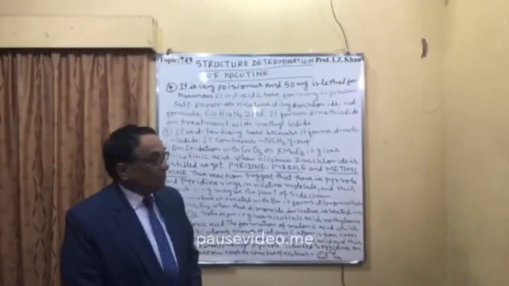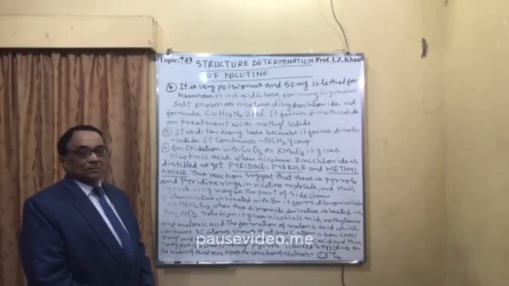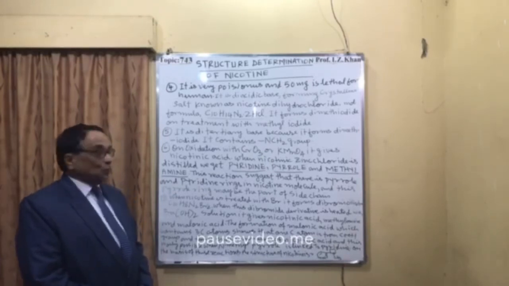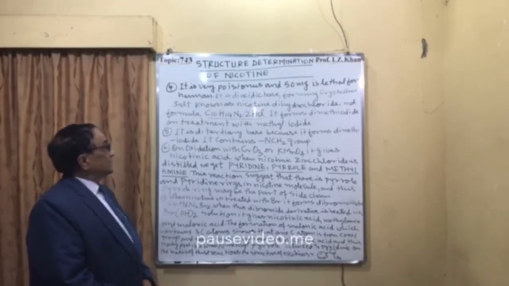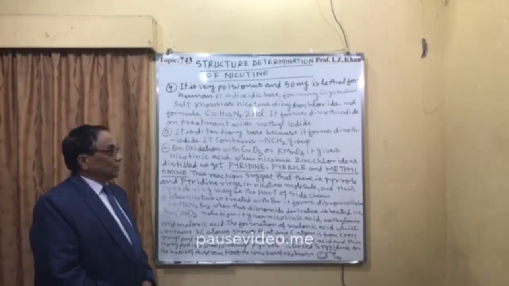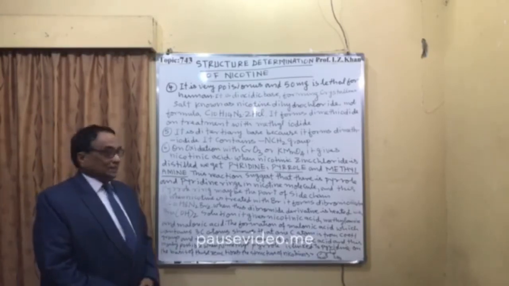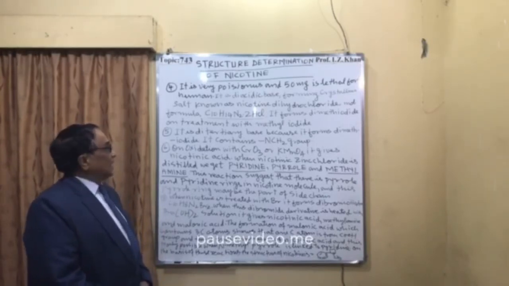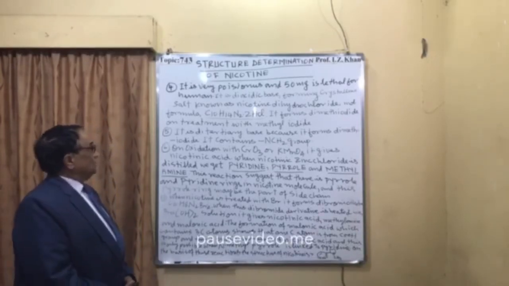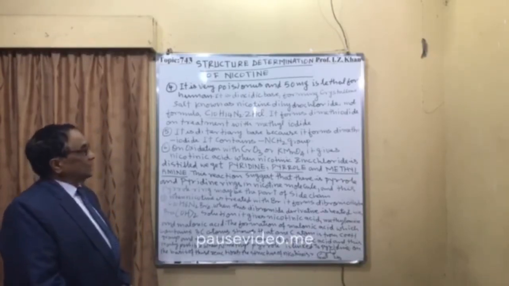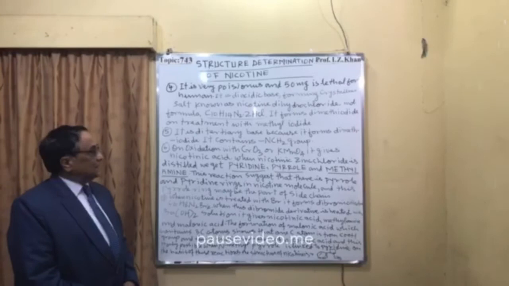Number 4, it is very poisonous, and even 50 milligrams is fatal for a human being. It is a diacidic base forming a crystalline salt known as nicotine dihydrochloride, that is C10H14N2·2HCl. It forms a dimethiodide on treatment with methyl iodide. And number 5, it is a tertiary base because it forms a dimethiodide and it contains an N-CH3 group.